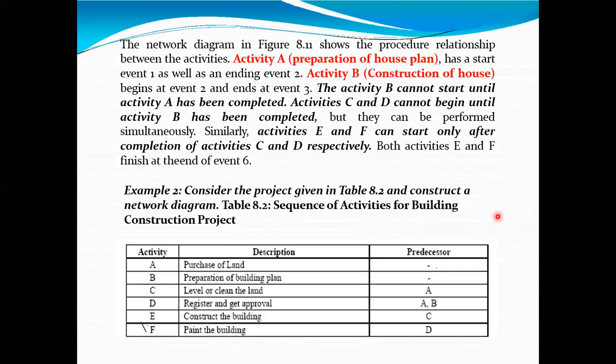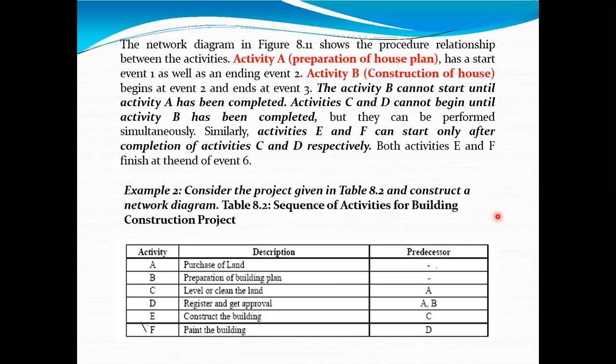for activity C. Then registration and get approval. For approval, you must have the purchasing documents, legal documents, as well as the building plan document. So A and B are the two predecessor activities for activity D, register and get approval. Construct the building: what is the predecessor activity? The land is with you, the building plan is with you, and that building plan must be approved, so that part should be the register and approval.